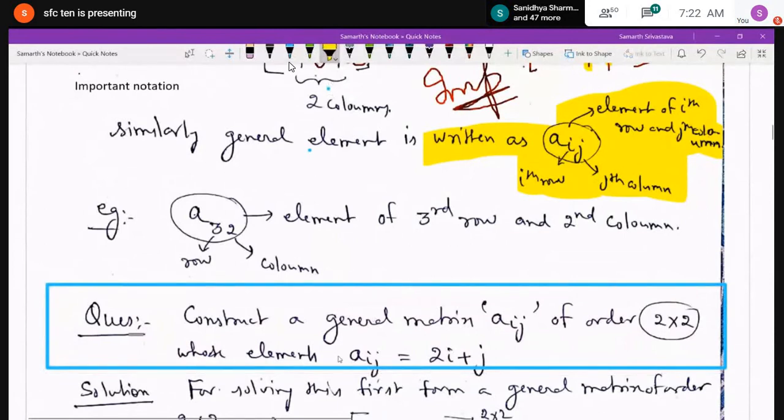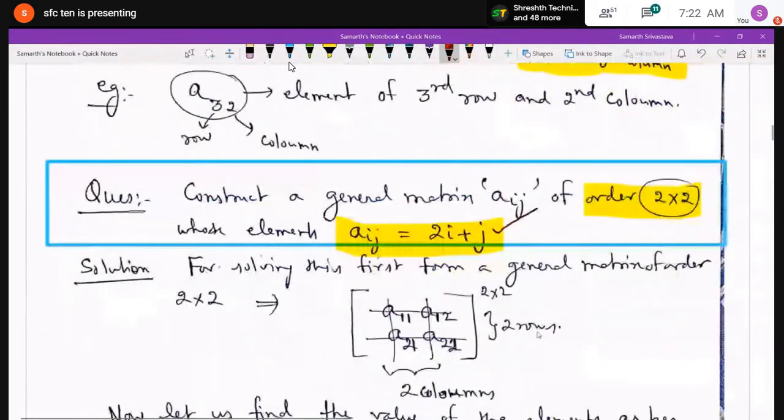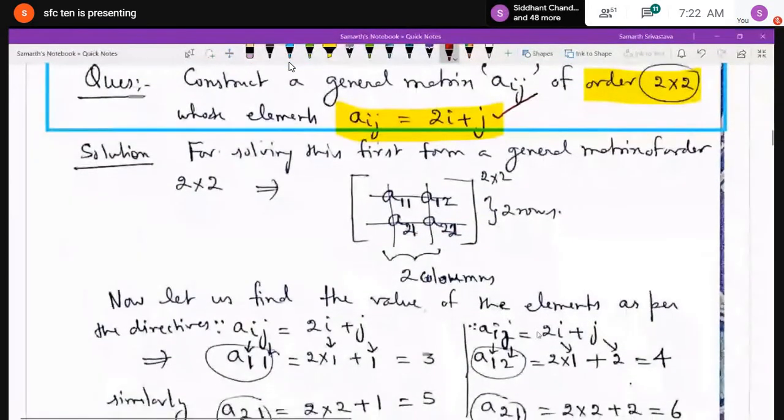And you have to construct a matrix. Sometimes it is written as construct a matrix Aij; the word general is not used. But whenever I am using Aij, I am talking about a general term, and over here they have given a certain rule, Aij is 2i plus j. So how can you construct it? First of all, we will form the general matrix of order 2 by 2.